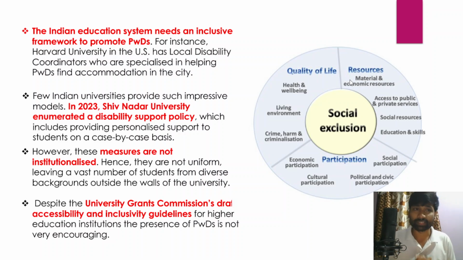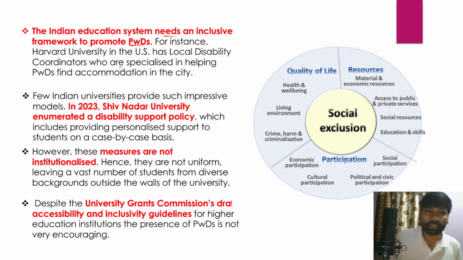And coming back to this discussion, specifically we need to talk about the Indian education system and how disabled friendly it is in nature. The Indian education system has to be more and more inclusive, so it should have an inclusive framework to promote better participation of persons with disabilities. Inclusive education is very, very important, and inclusive and holistic education also takes into account the needs of persons with disabilities. However, from the data that we have collected, we get to know that less than 1% of India's educational institutions have disabled friendly infrastructure.